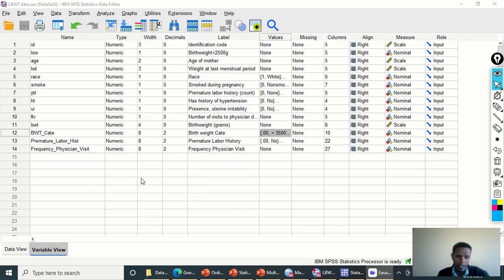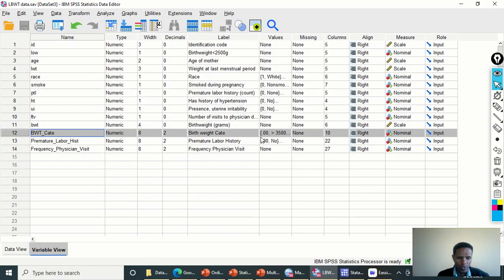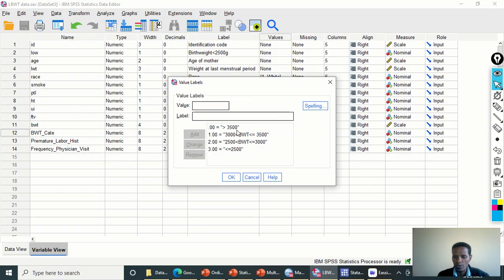Okay, now let's proceed to see the demonstration of ordinal logistic regression with a given data set. The data set is here in the SPSS software. Here are the ID, the baby's weight, the age, and a number of other variables. We are interested in the outcome variable coded as birth weight categorical, which is 0 for greater than 3.5 kilogram, 1 for between 3 and 3.5 kilogram, 2 for between 2.5 and 3 kilogram,